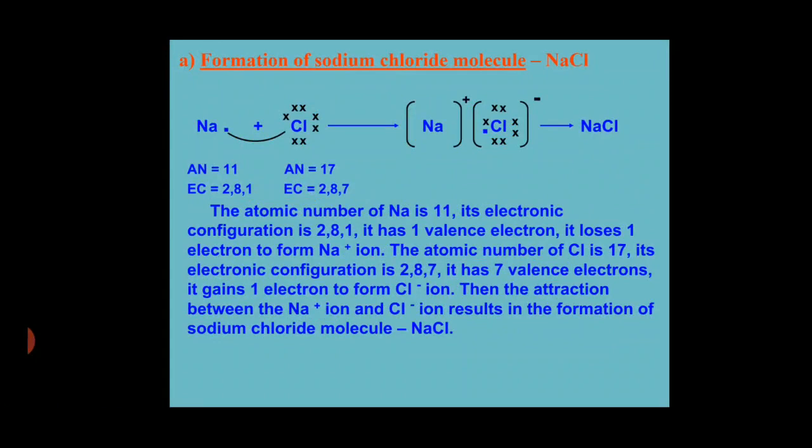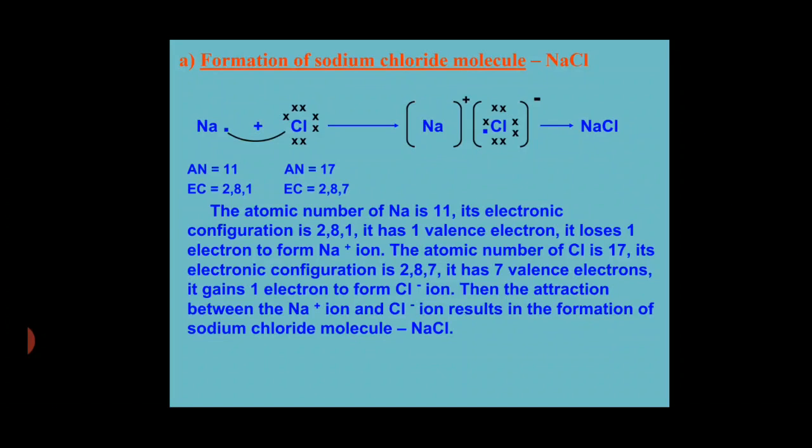We already know that sodium is a metal which is electropositive in nature, meaning it has a tendency to lose electrons, and chlorine is a non-metal which is electronegative in nature and has a tendency to gain electrons, because in the outermost cell of a chlorine atom 7 electrons are present, and we already know that losing and gaining up to 3 electrons is possible, and more than that is not possible by any atom, because that much energy is not present in any atom to lose or gain more than 3 electrons.